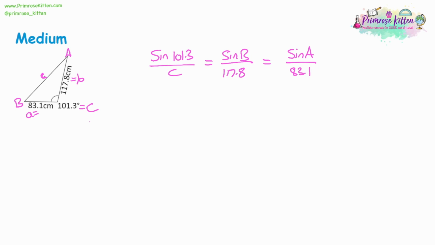Now, the problem with the substitution is we don't have a complete set of values for either A, B, or C. And we need a complete set of values to kind of eliminate one of the variables almost. So now we have 3 variables in the question. So we actually can't answer this using the sine rule. So we're going to use something called the cosine rule instead. So again, the cosine rule is something you can use when we don't have a right-angled triangle. And it's actually kind of a modified version of Pythagoras' Theorem, where we have an adjustment built into the formula because we don't have a right-angled triangle.